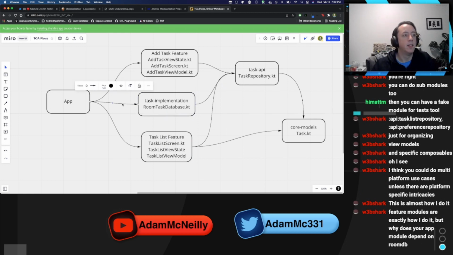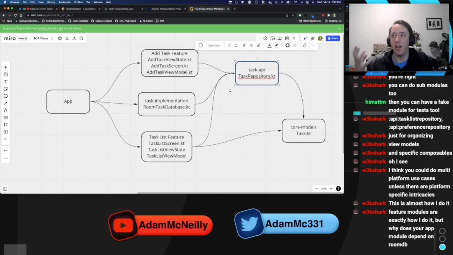Well, I don't think it has to. But let me explain the thought process. So Task API, the idea here is that this is just interfaces, and it has the contract of that data API, right?